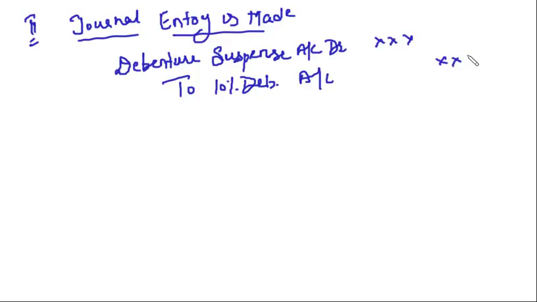Right, by the amount of debentures. Clear? So this is how you are going to show in case the journal entry is to be made. This is the journal entry that you have to make. That is debenture suspense account debit to 10% debentures. Clear?